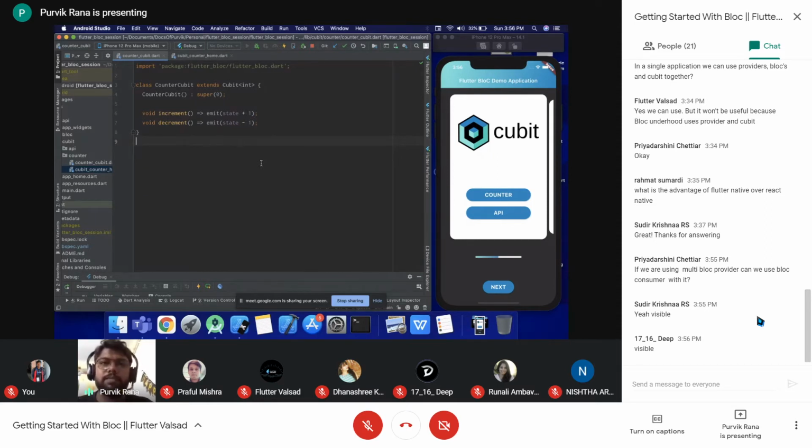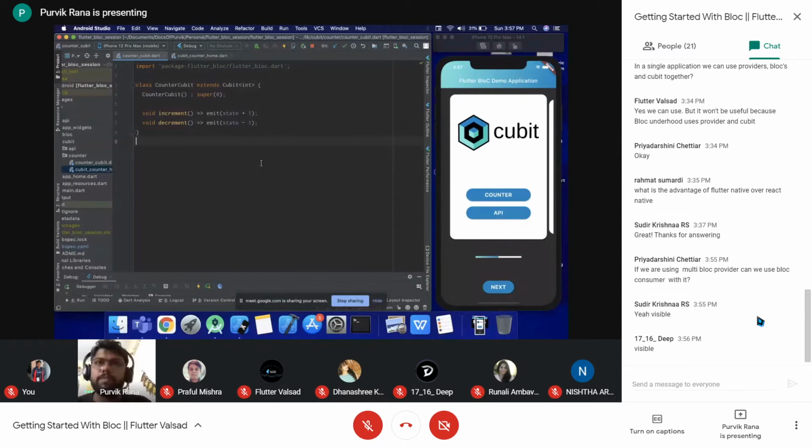So there are different states. The initial state will be represented with the loader, the loading state. In the success state, you will have a list of data, and you will represent that list data with the list view. And if you fail to get that data, then you can show the user some error message or some dialogue also, right?